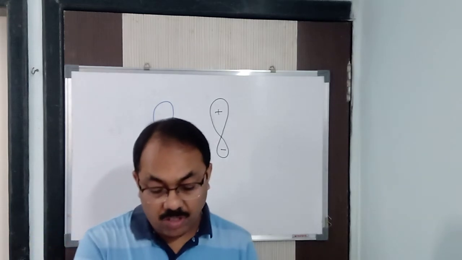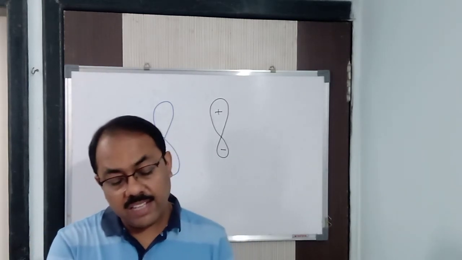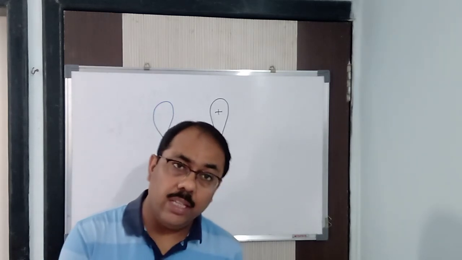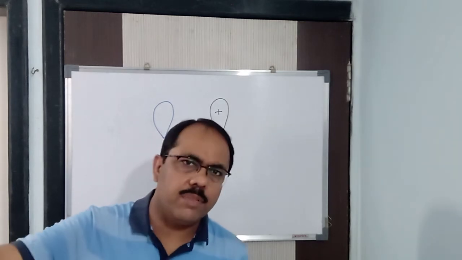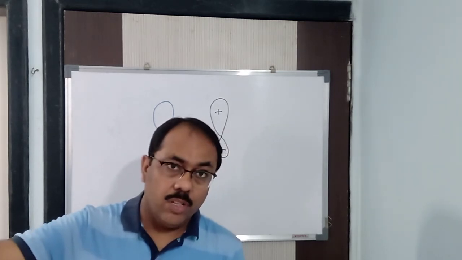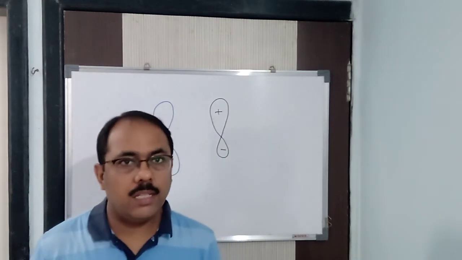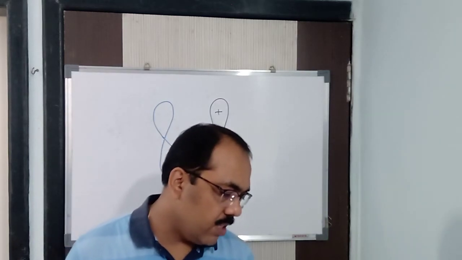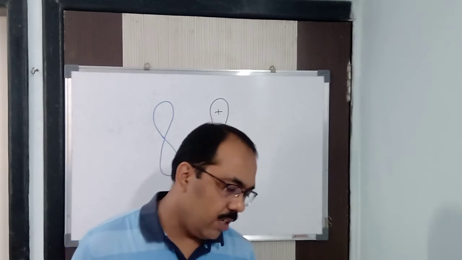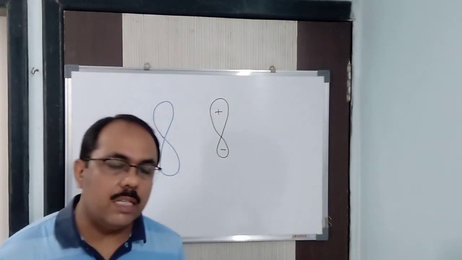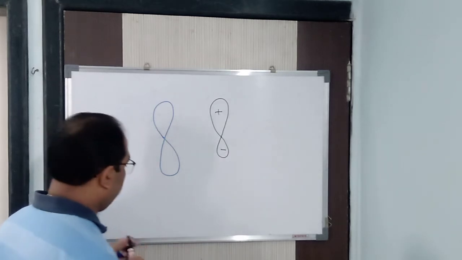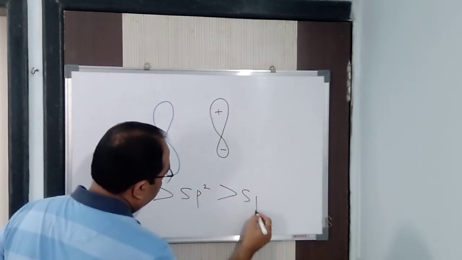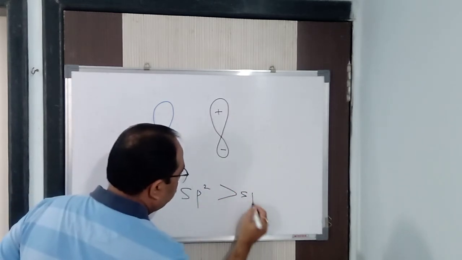That is, you will see sp3 for carbon-carbon single bond, sp2 for carbon-carbon double bond, sp for carbon-carbon triple bond. Then you will have sp3d, sp3d2, sp3d3. In this way, different types of hybridization take place. How do you come to know? I will tell you. But here, one thing to remember is that the size of the hybrid orbitals decreases with increase in the s character. That means we have, let us say, sp3, then sp2, then sp. So let me write in this way.